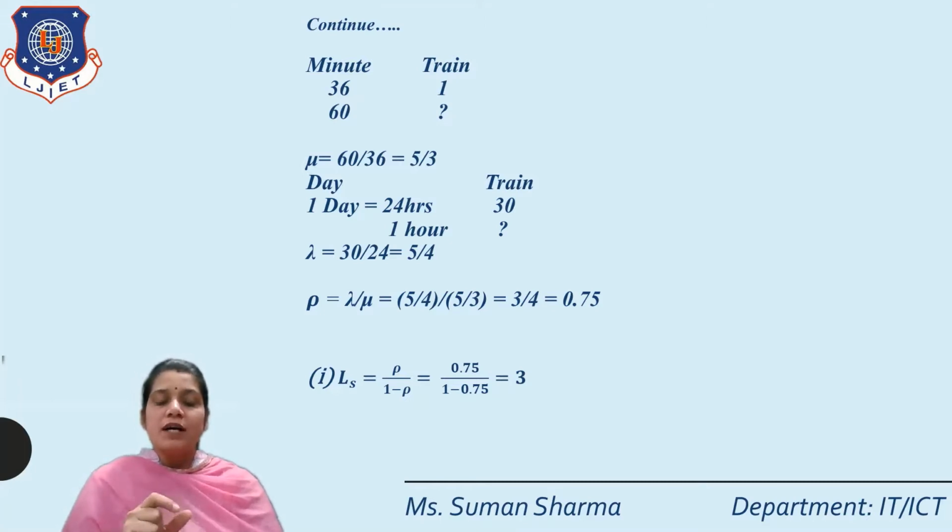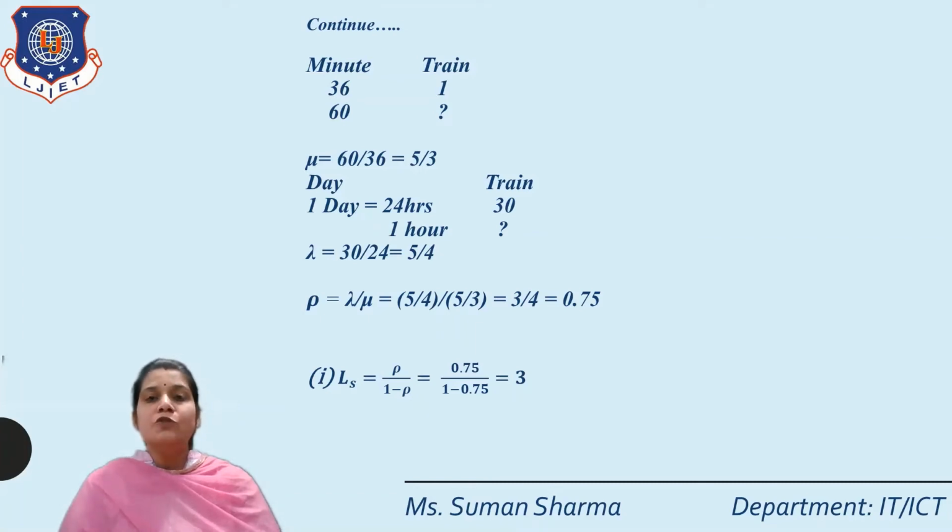Okay, so for our first question, the mean size in the queue. So Ls is equal to rho upon 1 minus rho. We put the value of rho. So the value of rho is equal to what? 0.75. So we put here 0.75 divided by 1 minus 0.75 is equal to, the value is 3.